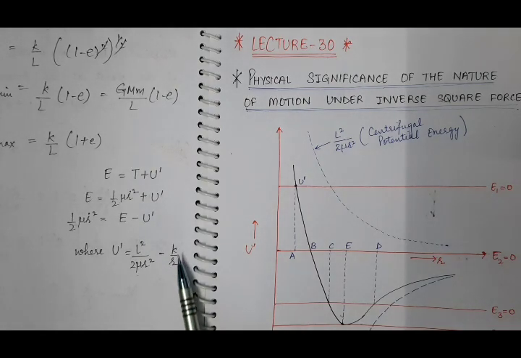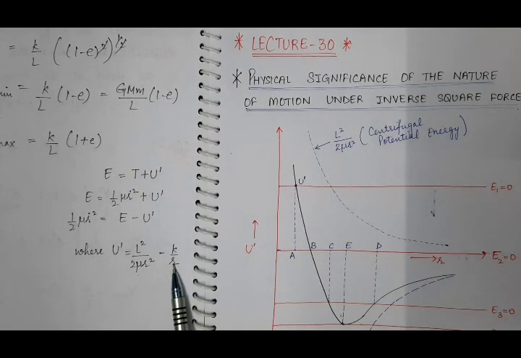It means this k by r factor will decrease. Denominator is increasing, we are increasing r. So when r increases, k by r will decrease, but it is having a negative sign.